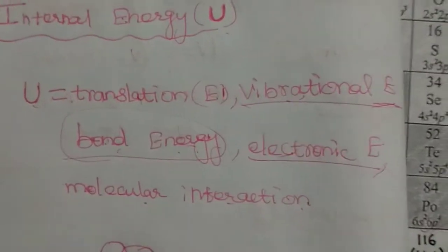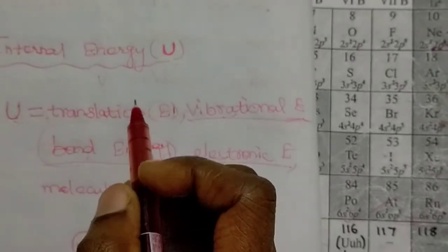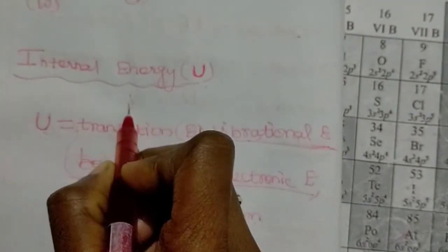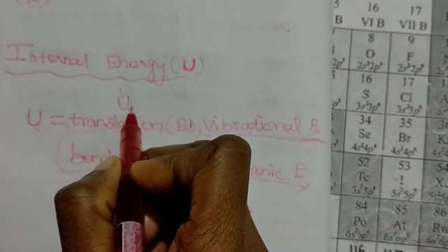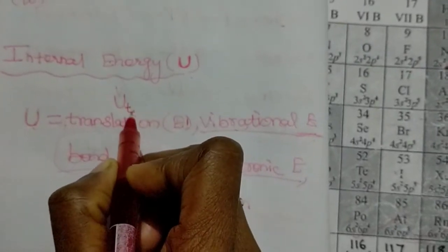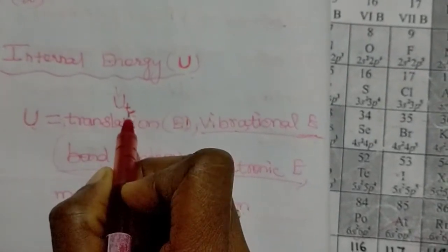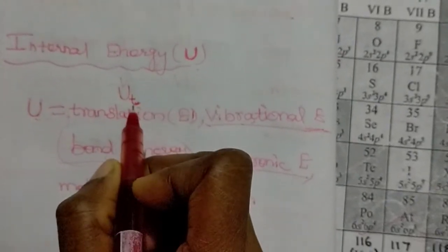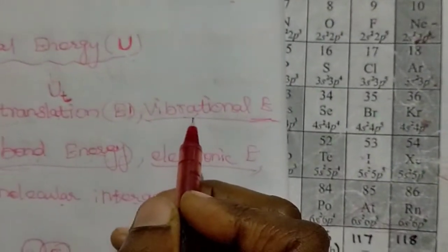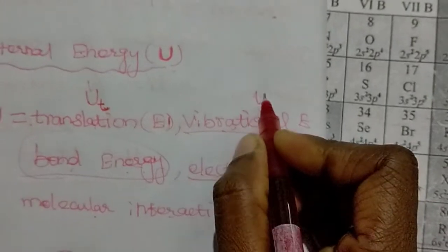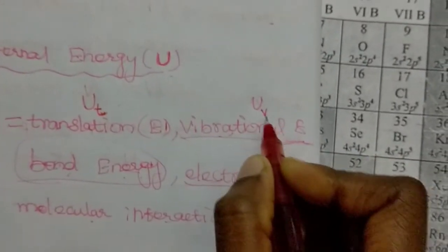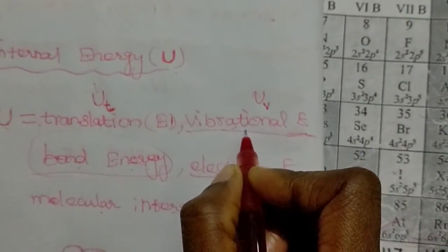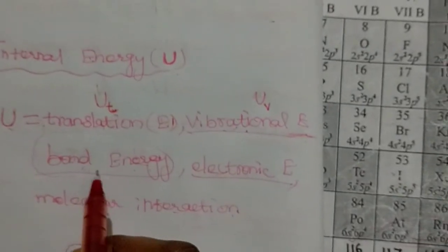Okay, so how to write the formula for the internal energy? If you write the translation energy, then you write here U_T. Translation is denoted U_T. Then vibrational energy, you have to write U_V. V is denoting vibrational energy. And what is the next one?